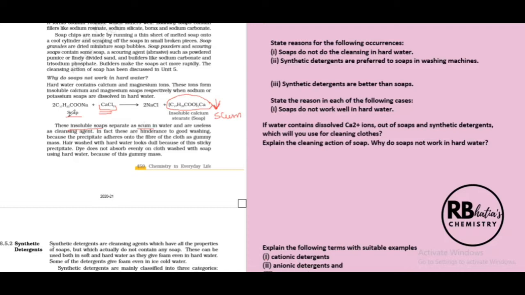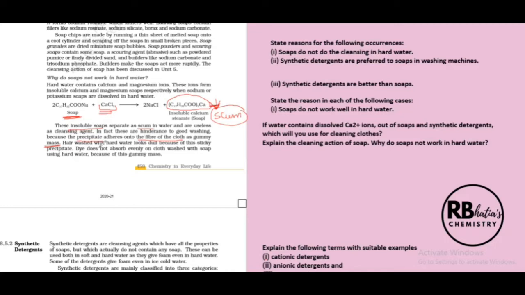And this leads to wastage of the soap without bringing in any cleansing effect. The precipitate adheres onto the fiber of the cloth as a gummy mass and prevents washing action, creating unnecessary wastage of soap and unnecessary problems, like this dirty looking scum that adheres to the fabric.